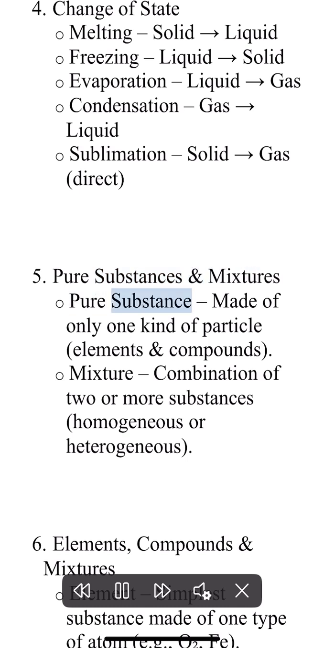Pure substance: made of only one kind of particle, elements and compounds. Mixture: combination of two or more substances, homogeneous or heterogeneous.